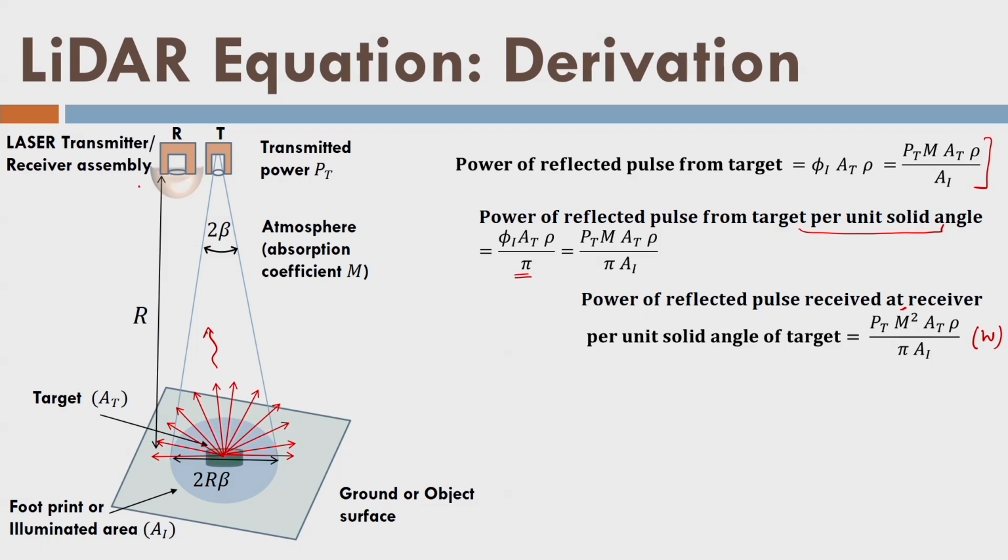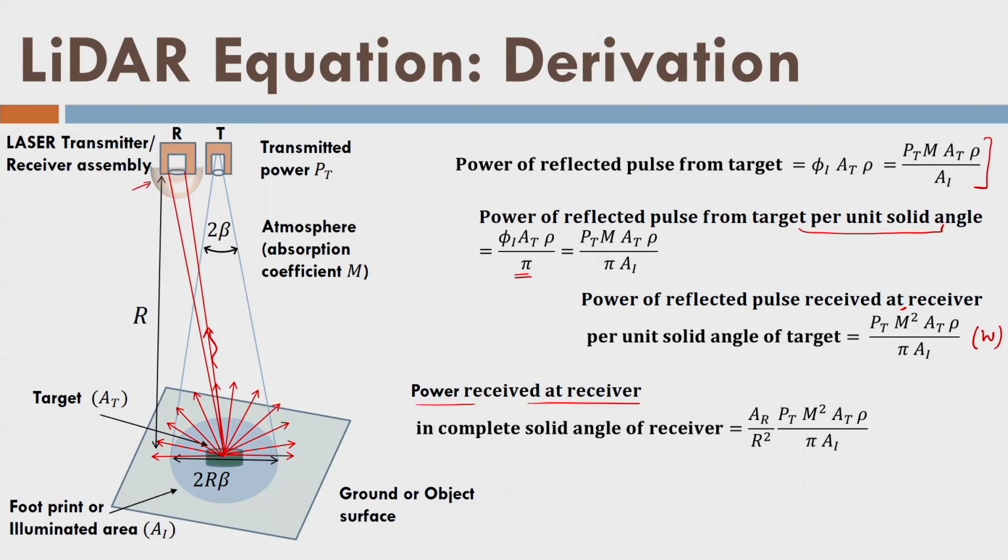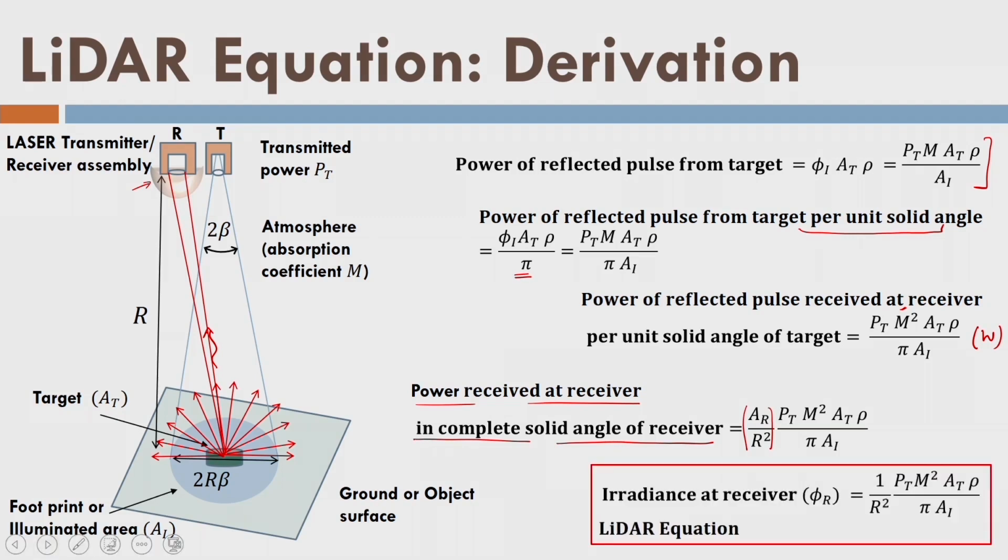Now, if I consider the hemisphere around the receiver, this is the solid angle framed at the receiver, and in this angle only the reflected power reaches the receiver. So this is the power received in the solid angle of the receiver. What is the irradiance at the receiver, which is phi r? I divide this power by AR, and I will get this term, and this is what we call the LIDAR equation.